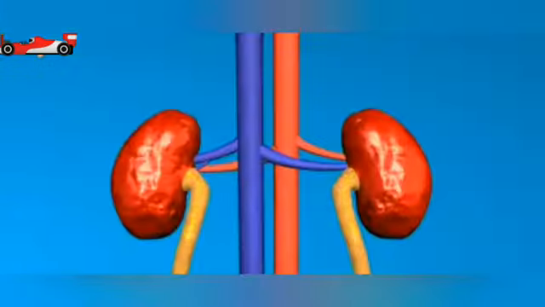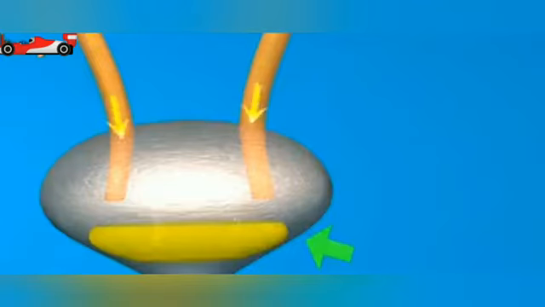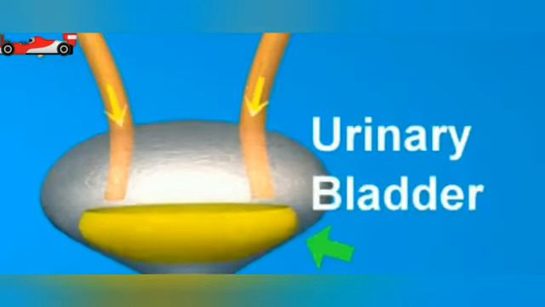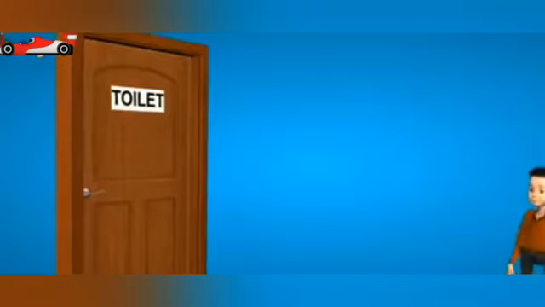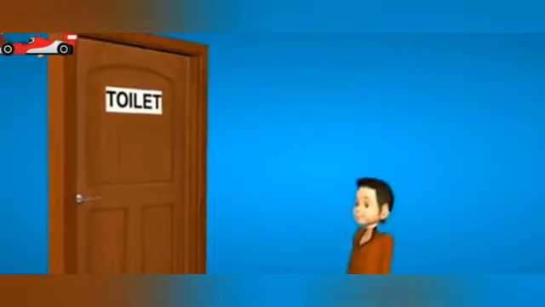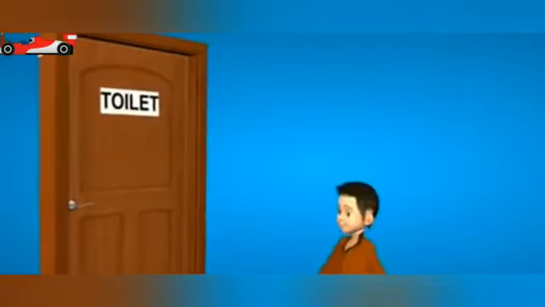From the kidneys, the urine goes into two tubes, the ureters, and then it gets stored in the urinary bladder for a short time. It is passed out through the urinary opening at the end of a muscular tube called the urethra. This process of eliminating harmful substances from the body of a living organism is called excretion.